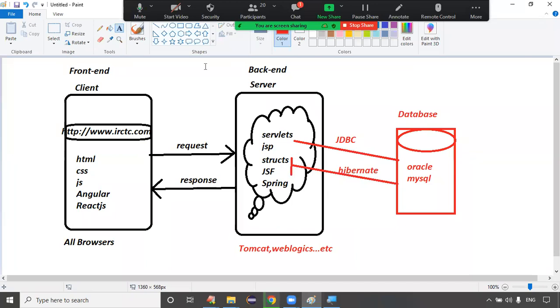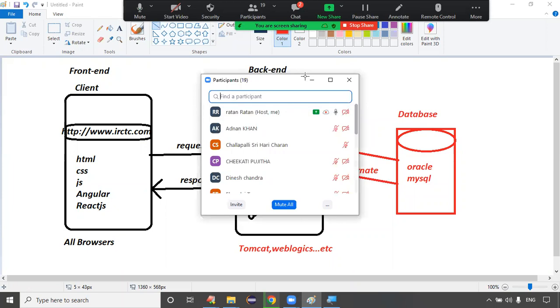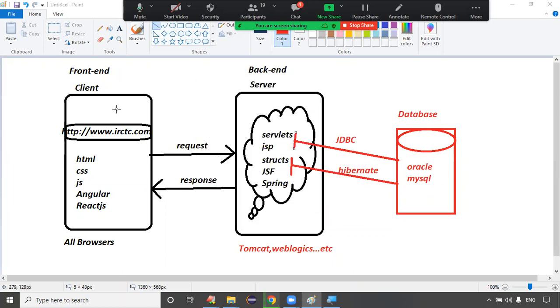Servlets and JSP are the technologies. These technologies interact with the database using JDBC. Struts and JSF are the frameworks, and those use the Hibernate framework to interact with the database. Guys, any questions, please? This is called client server database.